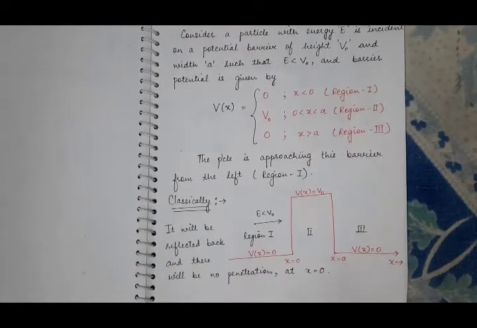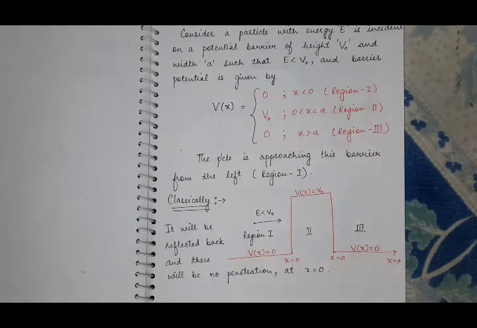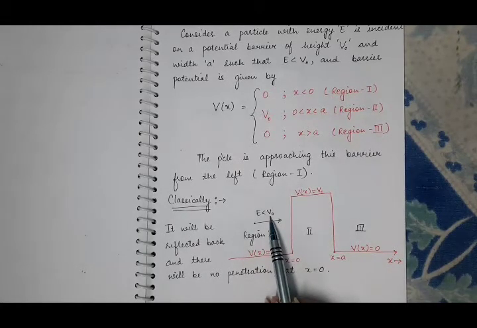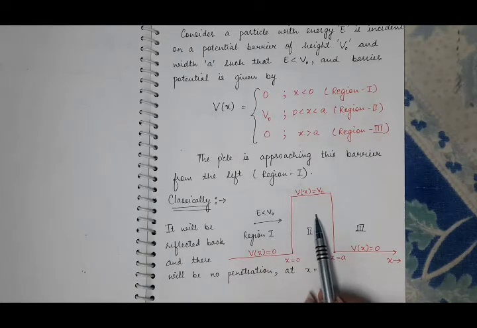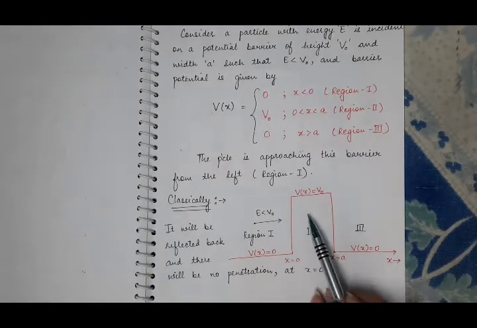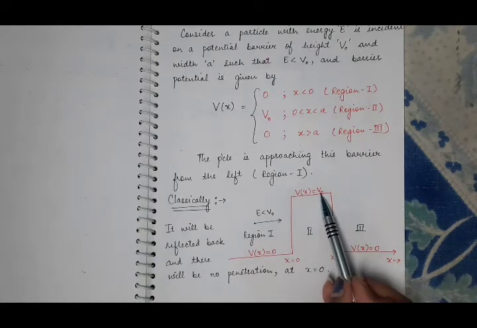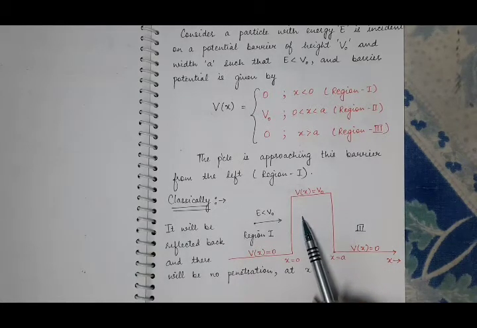Now what is the classical point of view? According to the classical point of view, as the total energy of the particle is less than the height of the potential barrier, its kinetic energy will be negative in this region. If the particle somehow enters into this region, the potential energy is greater than the total energy, which will make the kinetic energy of the particle negative, and that is meaningless.